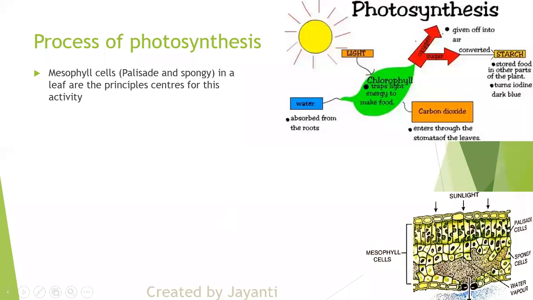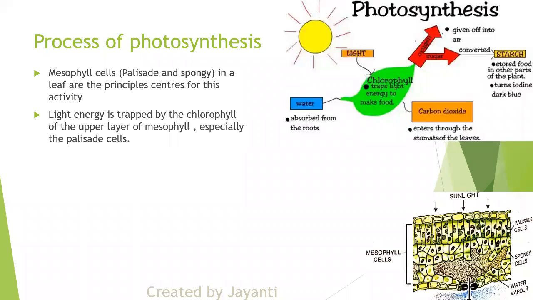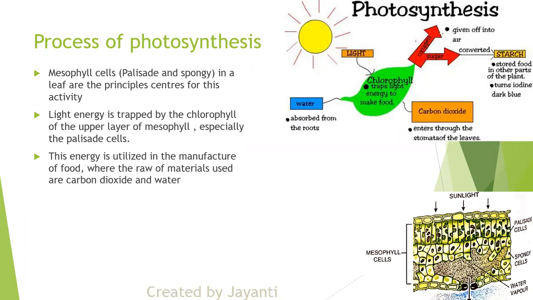So mesophyll cells are all the cells. Which cells? Palisade cells and spongy cells together are called mesophyll cells. So they are the center for the photosynthesis process. Light energy is getting trapped in the upper layer of mesophyll cells. Now this energy is utilized in the manufacture of food. What are the raw materials coming from outside? Water and carbon dioxide. Now carbon dioxide is coming through the stomatal opening.